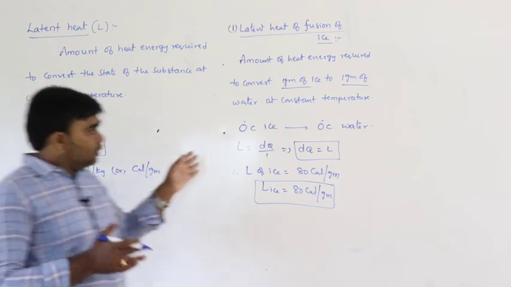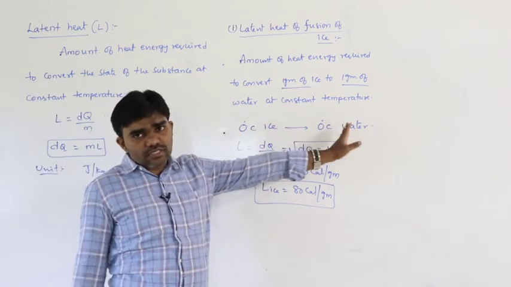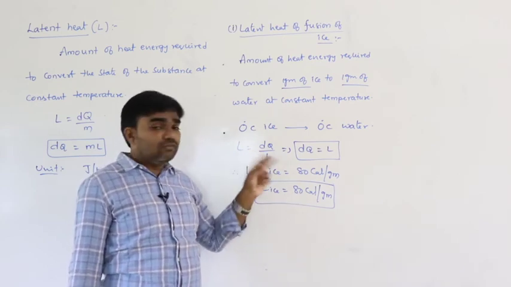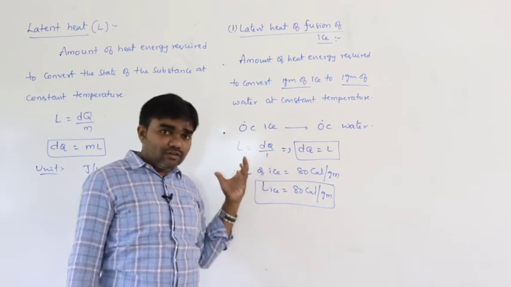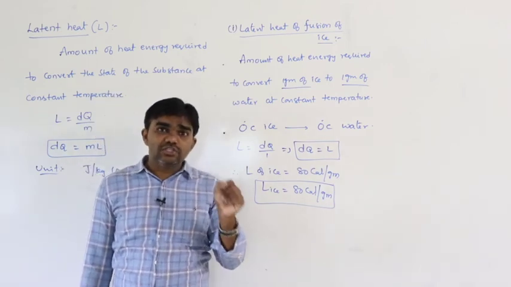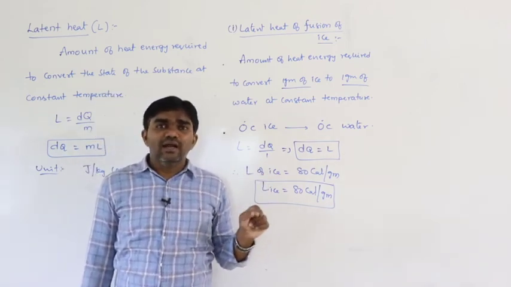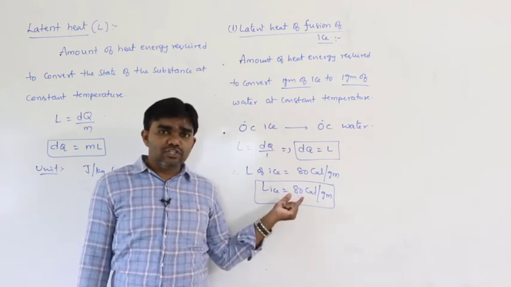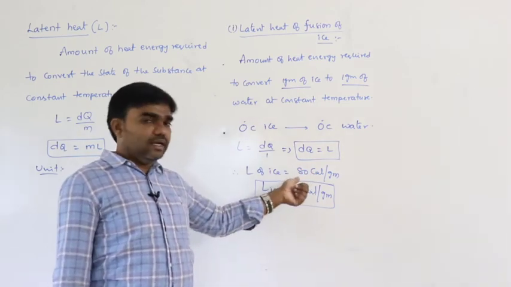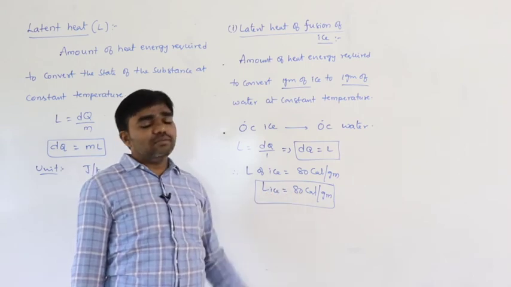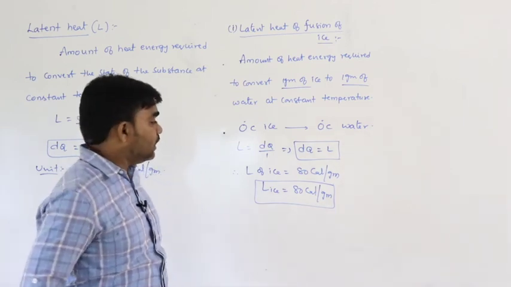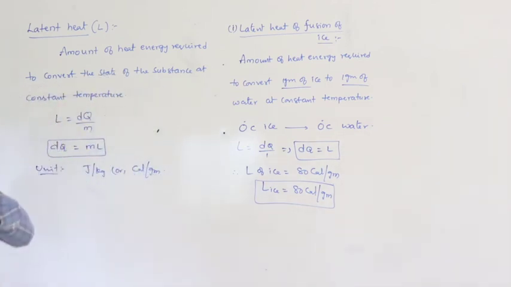That means, if you want to convert 0 degree Celsius of ice to 0 degree Celsius of water, how much amount of energy is required? 80 calories. If you want to convert 2 grams, 2 into 80. If you want to convert 3 grams, 3 into 80, like that. So, to convert 1 gram of ice at 0 degree Celsius to 1 gram of water at 0 degree Celsius, the minimum amount of energy required is 80 calories. That is why latent heat of ice can be written as 80 calorie per gram. So, this is latent heat of fusion of ice.